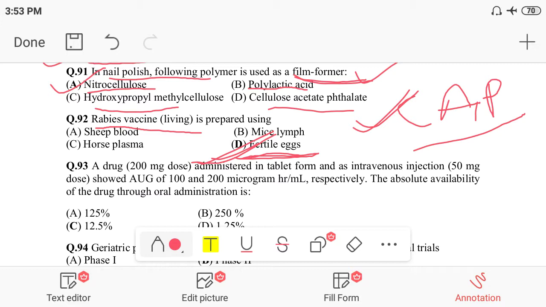Option number, so that is clear for 92 questions: the rabies vaccine live is prepared by using fertile eggs. Next question number 93.